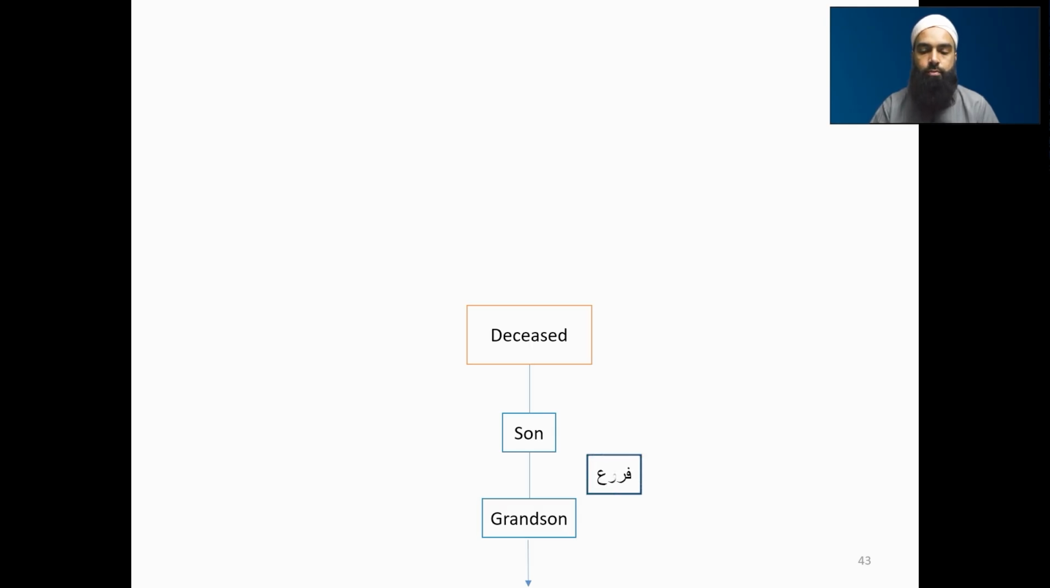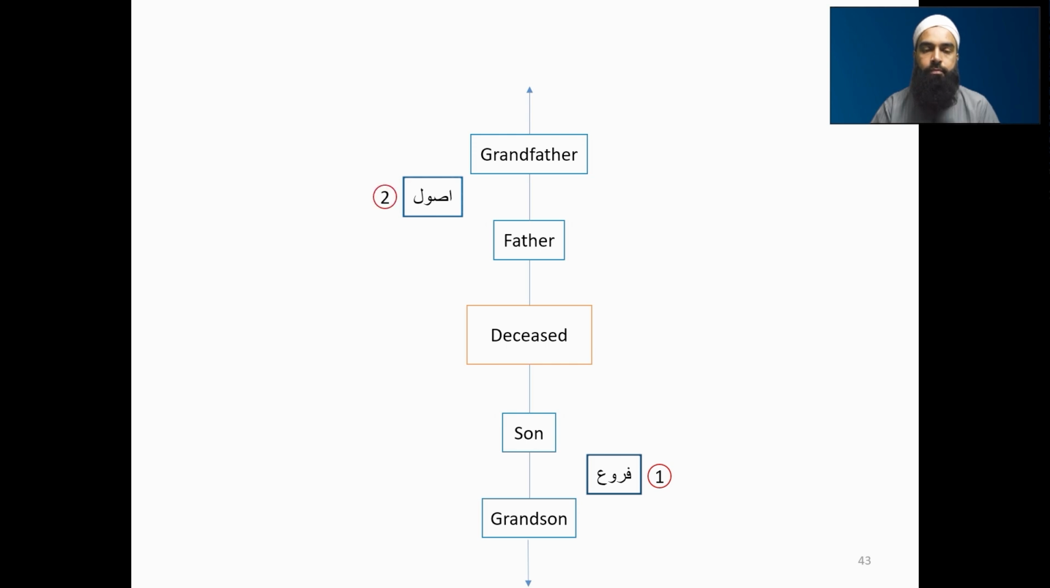So now if we explain this, we have, for example, a deceased person at the center. Now we see the first agnate relative of this deceased is the son. And then we have the grandson, and it carries on going down. So these are the first group, the furu', the descendants of the deceased. That's group number one. Then we have the father, the grandfather, going all the way up. These are the usul, meaning the ascendants. So first was descendants, then the ascendants. Group number two is the ascendants.